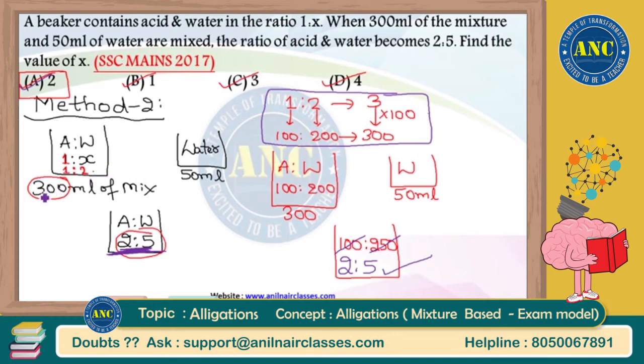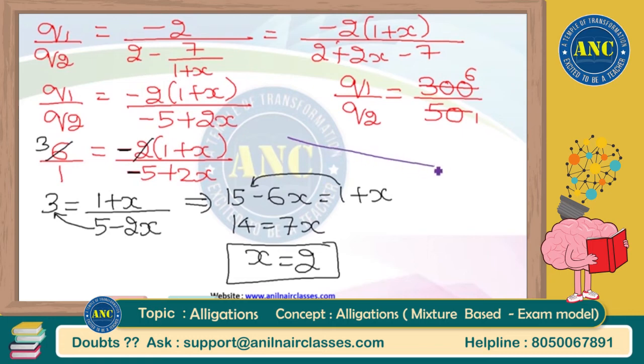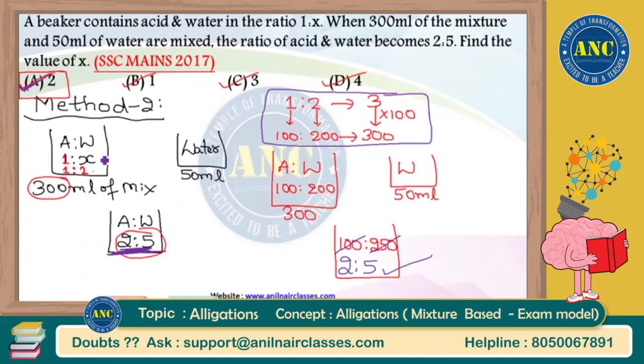So 3 becomes 300 into 100. Sorry, 3 becomes 300. 100 into 1 is 100, 2 into 100 is 200. You can solve all these things very fast. Even if the correct answer x is equal to 2 happens to be your last answer option, you can still save a lot of time compared to method 1. Method 1 will take a lot of time, shifting here and there, cross multiplying, simplifying, but method 2 will give you the answer very fast.